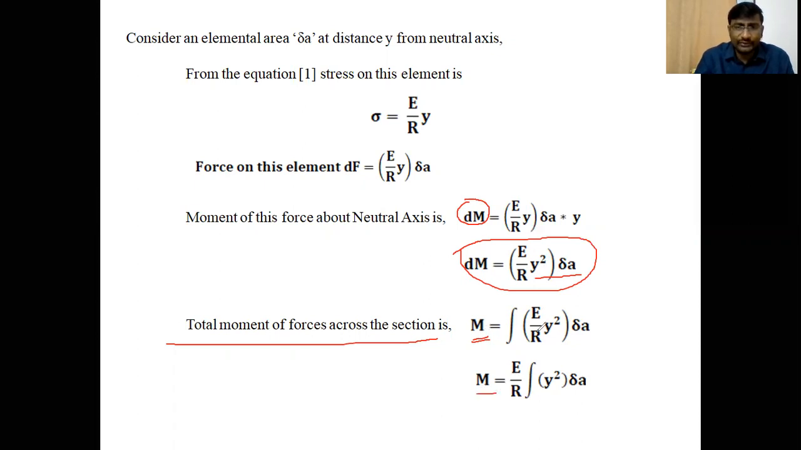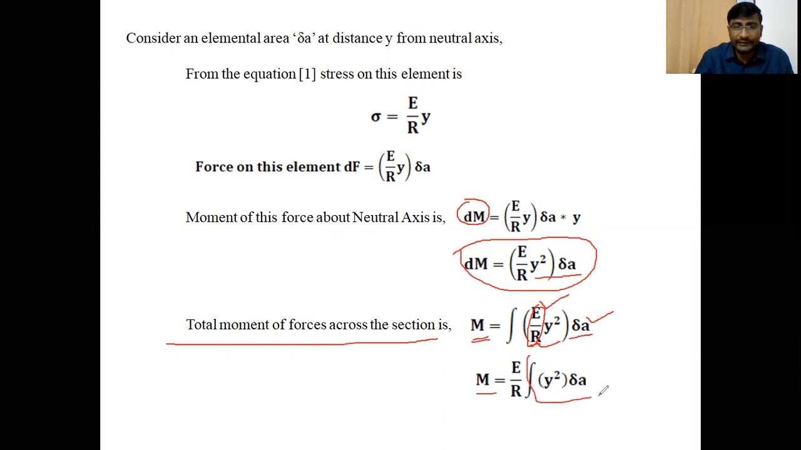So capital M is equal to E by R, which is constant and doesn't vary across the section, because E is a property of the material, which is the same throughout the material. And R is the radius of curvature, which is constant; wherever the area we consider, the radius of curvature is the same. So E by R is a constant not affected by the distance from the neutral layer, which is why I take it outside of the integration, leaving the integration of y squared delta A.